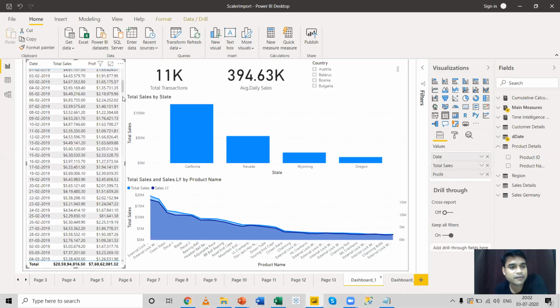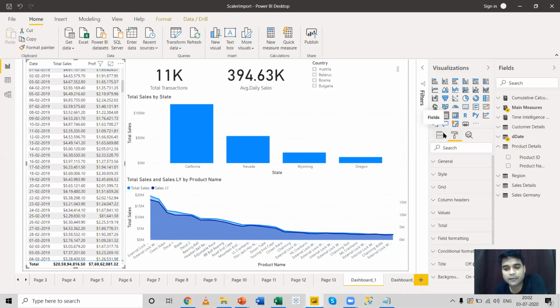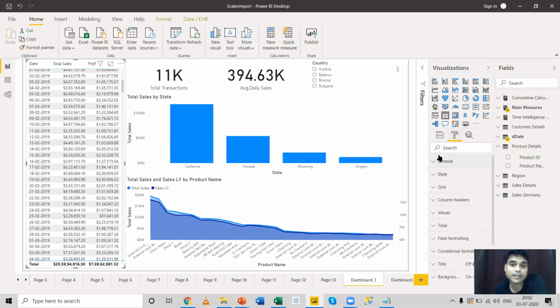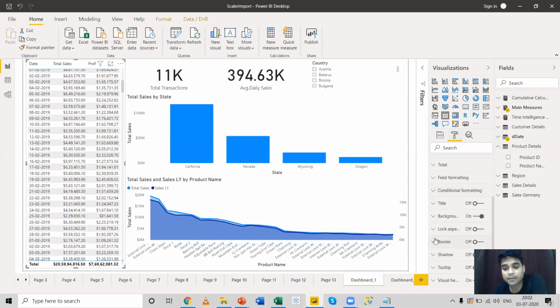We can select any of the visuals, and all kinds of formatting for report visuals take place through this format option. There's a paintbrush option just beside the value fields. You can click on this option and start giving borders to your report. I've taken a text table. This format changes with the visuals that you use from the visualization pane. So you can select a visual, come over here, and start giving a border to your report.